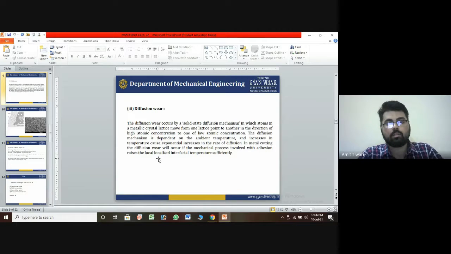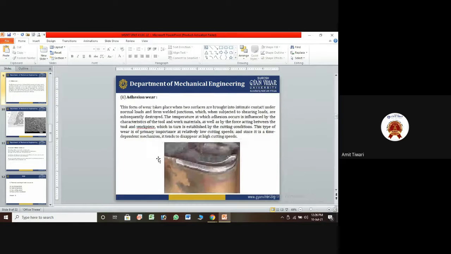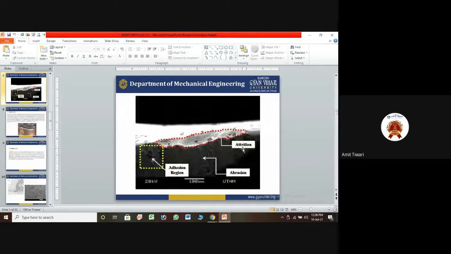So there are three types of wear that we can understand today: the adhesion wear, the abrasion wear, and the third one, diffusion wear, which removes material from the surface of the cutting tool. So this type of problem is generally due to diffusion wear.